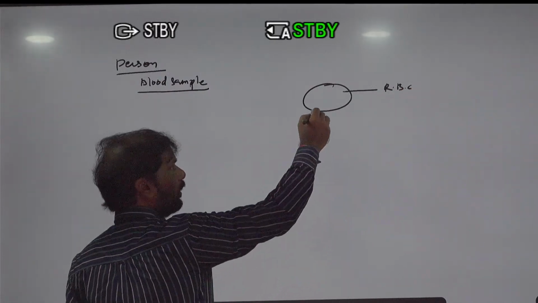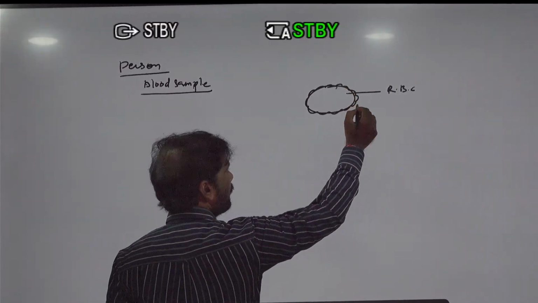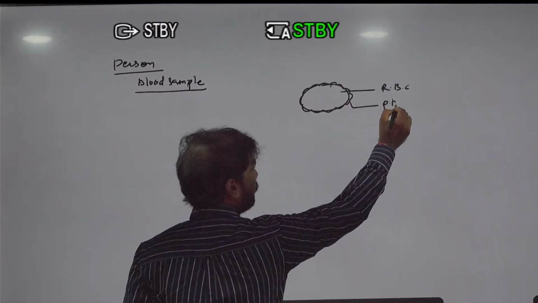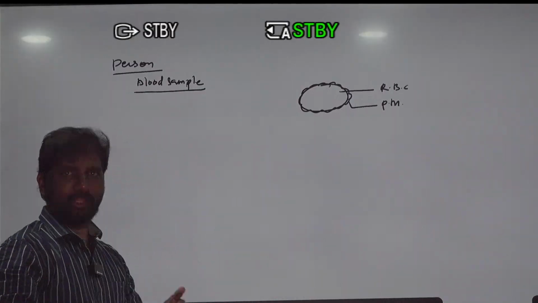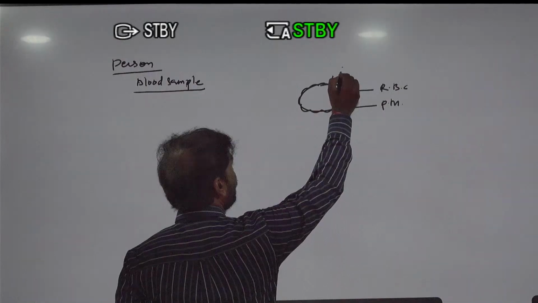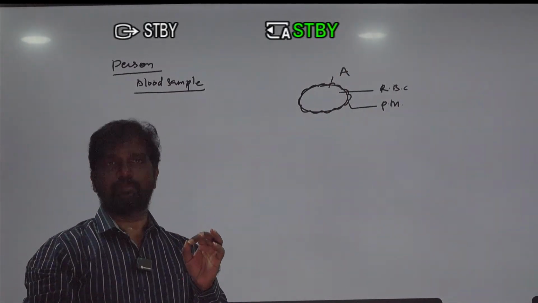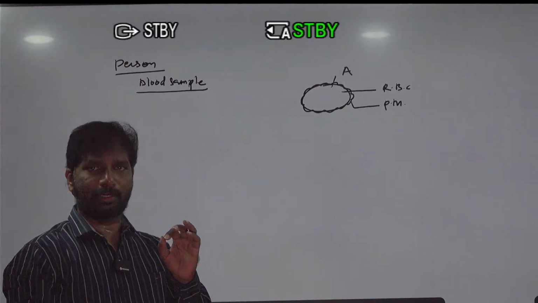RBC, and around this one RBC there is a plasma membrane. Here it is, the plasma membrane. When the plasma membrane includes antigen A, the antigen is nothing but a carbohydrate group.